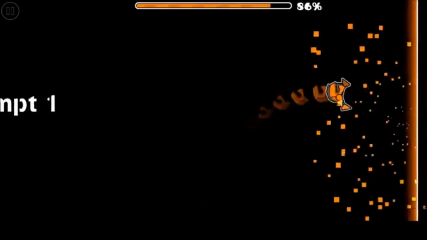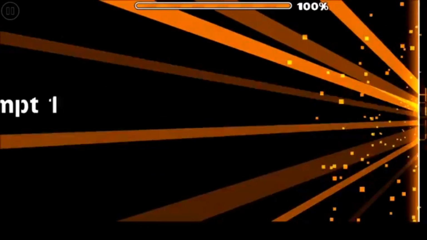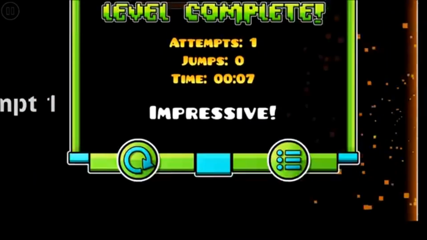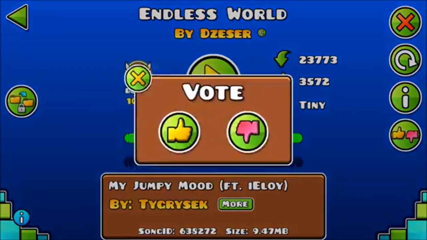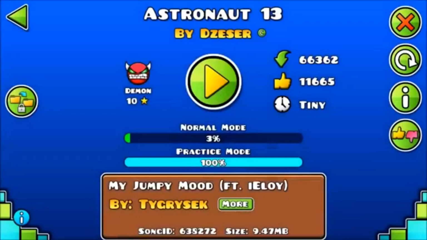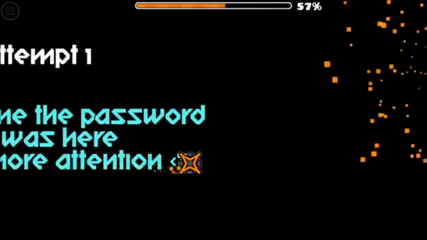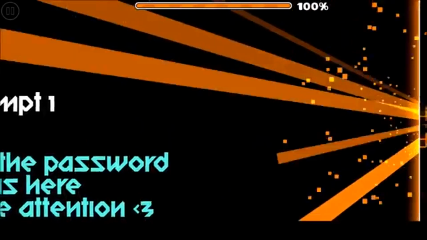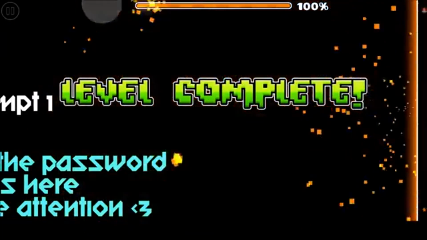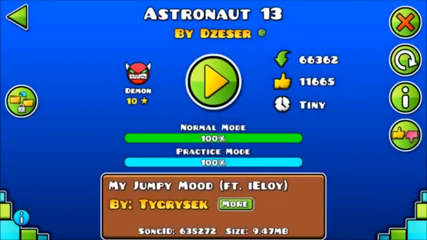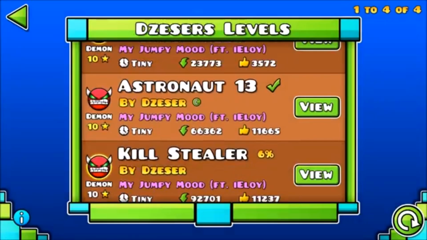Zezer hacking. In 2.0, level creator Zezer was hacked, turning all of his rated levels into free stars. All of his levels also had messages which alluded to Triaxis, who was a controversial figure in the community at the time. The culprit of this hacking is still unknown, but it was thought for a while that it could have been Tigrisek, host of Phobos. There were a few coincidences that could have led to this, but I think that this is highly unlikely.